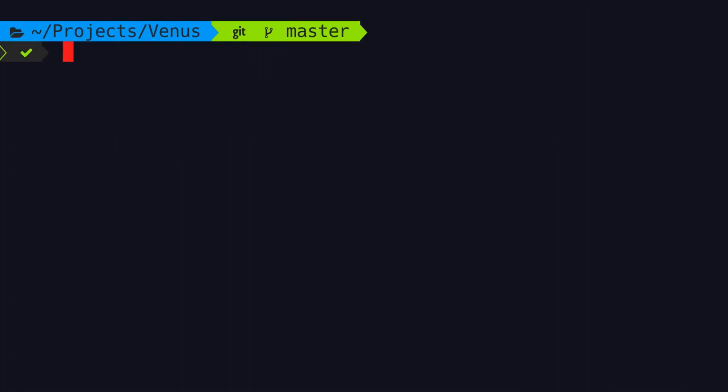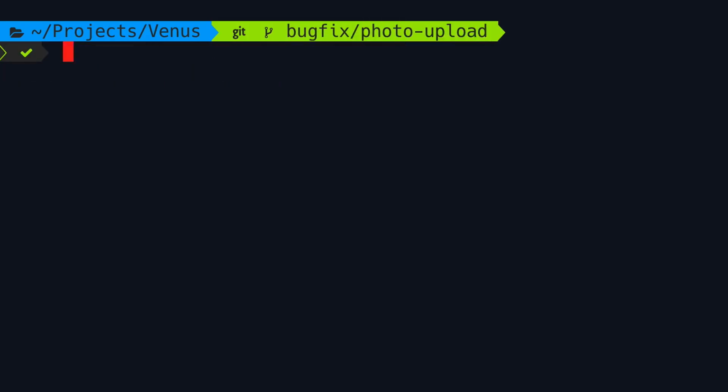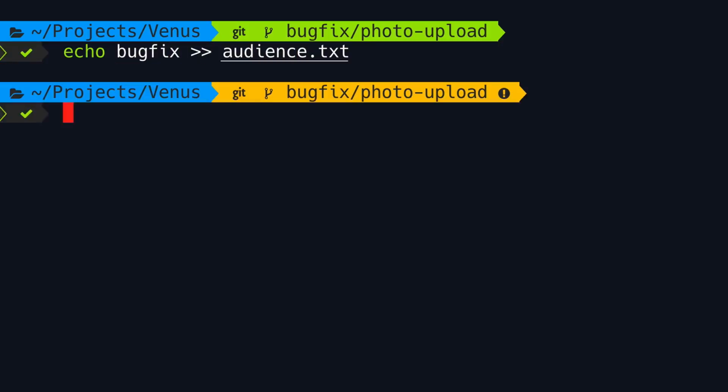So let's start off by creating a new branch called bugfix/photo-upload. In this branch, we're going to make two commits, and in each commit, I'm going to update one file. So let's echo bugfix to audience.txt.